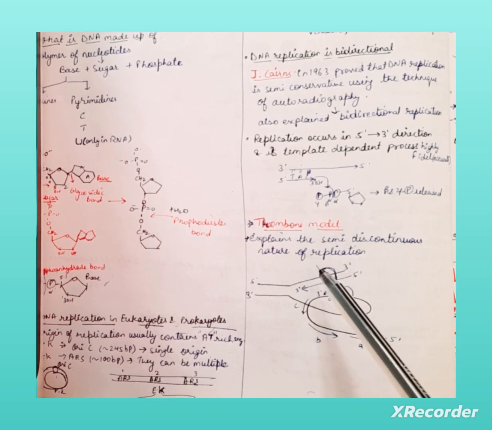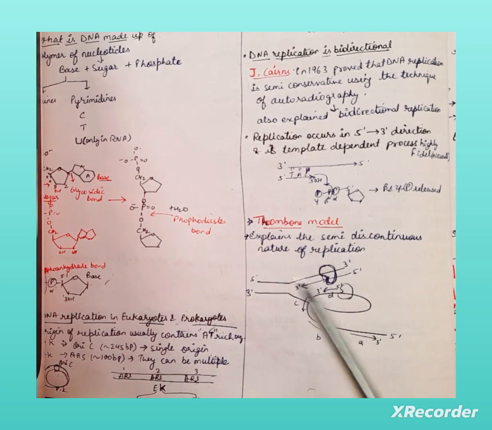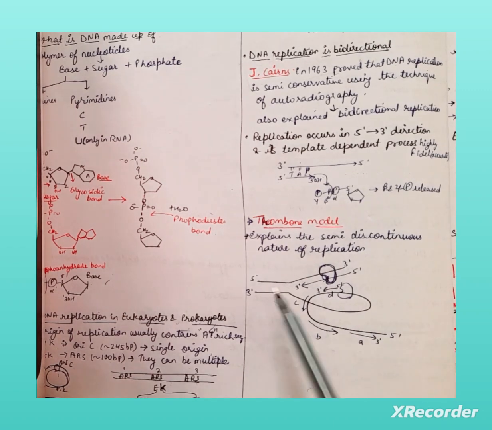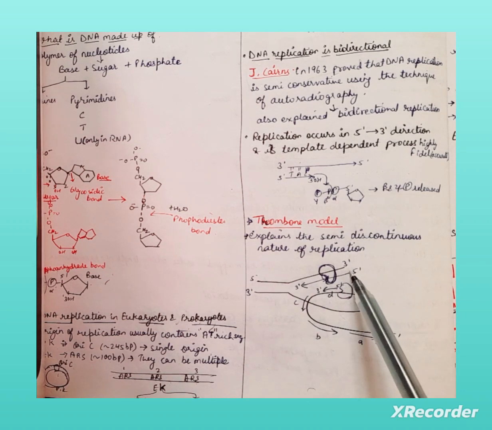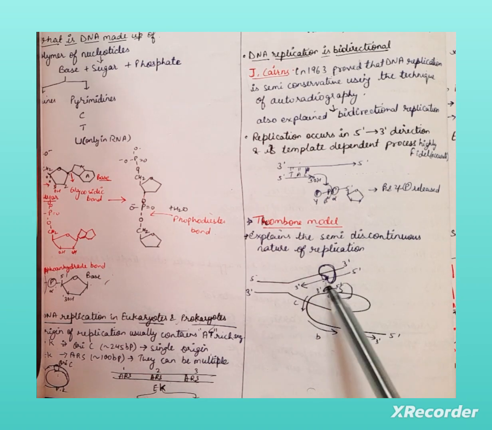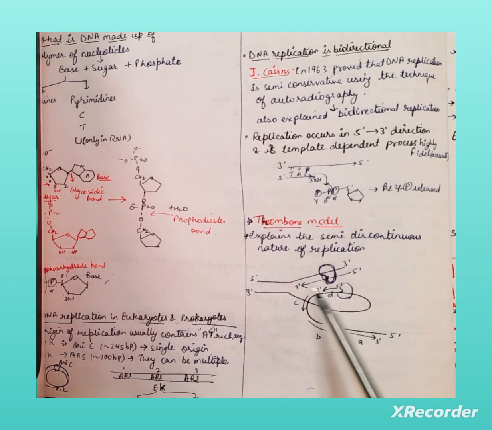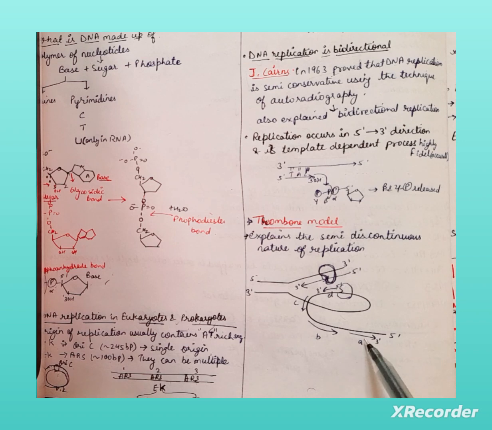The trombone model explains the semi-discontinuous nature of replication. It shows that this is a replication fork, and this is the leading strand where the replication is taking place. And like this we can see the direction of the formation of the discontinuous strand.